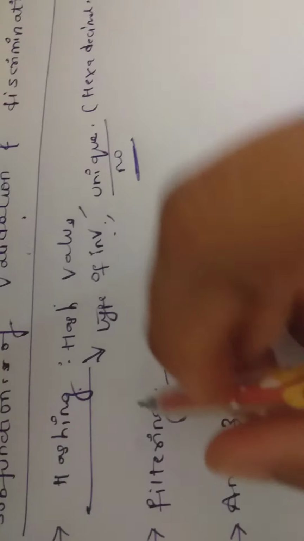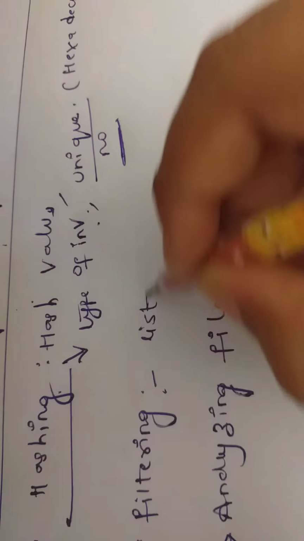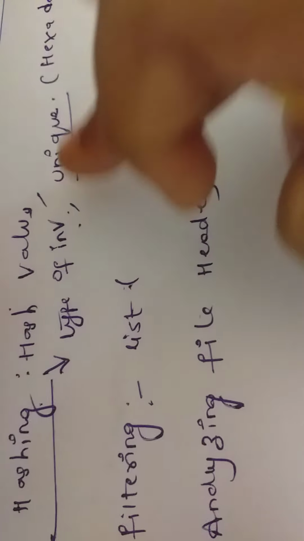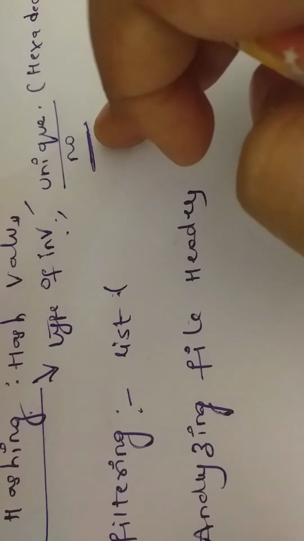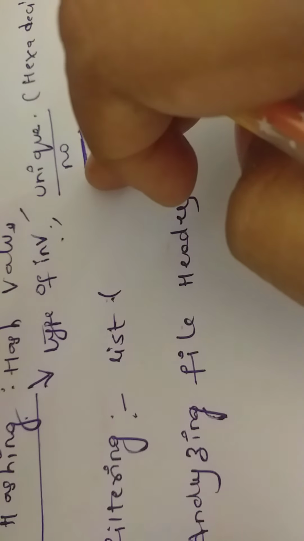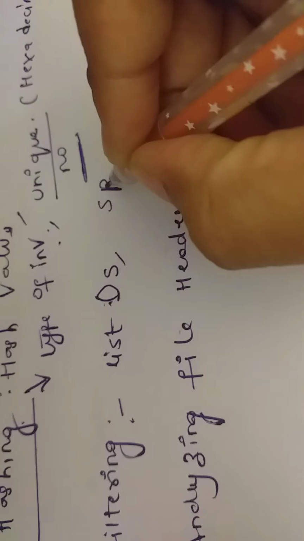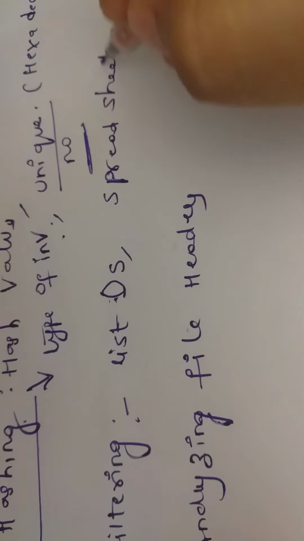The second type is filtering. What is meant by filtering? We have a list of hash values, and we have to filter out the good hash values. We select only the good hash values related to the installation of the OS and related applications, such as spreadsheets, text files, and some other examples.